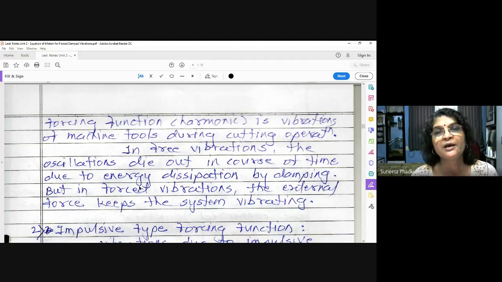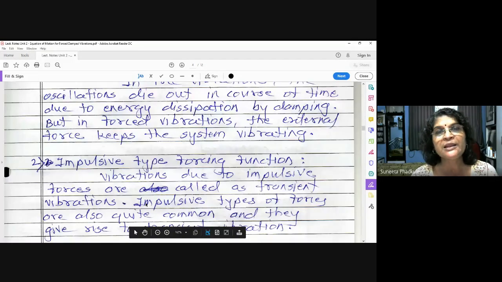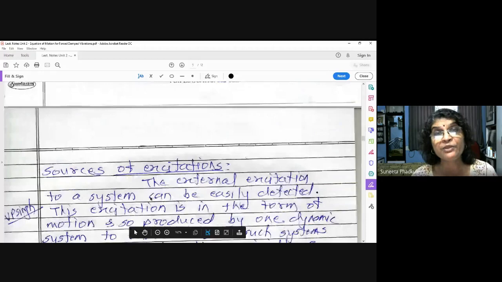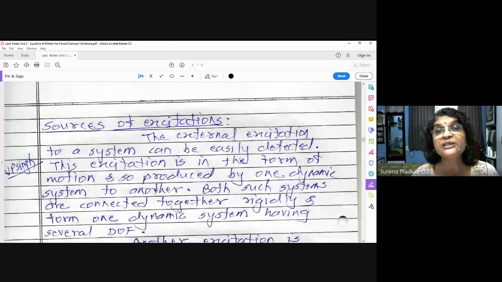Now we are going to study the mathematical part. But before that, let us see what the sources of excitation are. So, what are the sources of excitation?